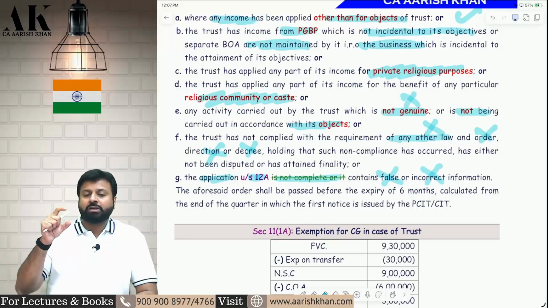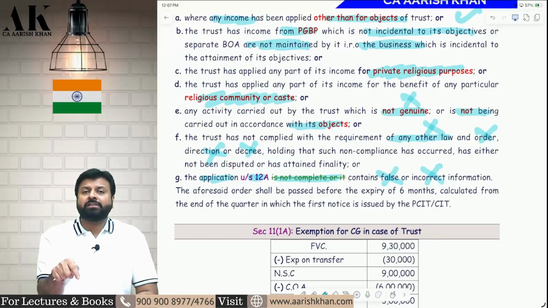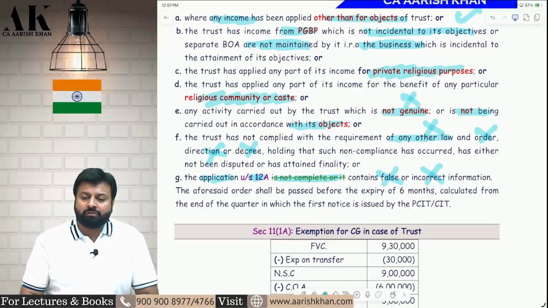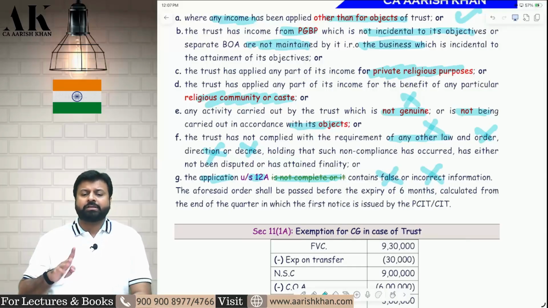So if the information column is empty, and then you have been given the registration, and then later on the department realized that this column was empty, that cannot be the reason for cancellation of registration. Earlier, because of an empty column also, the registration was getting cancelled, but now an empty column cannot lead to cancellation of registration. I hope it is clear to all of you.